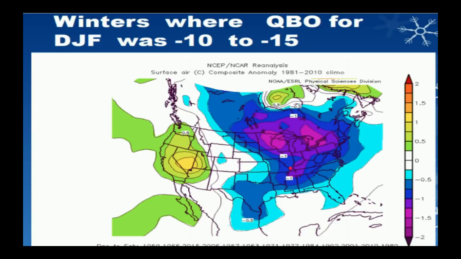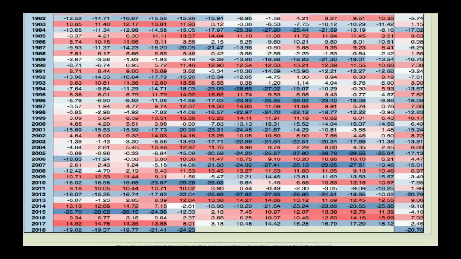So you may be wondering, how does a QBO prediction for this winter look? Well, we don't have an exact forecast. There isn't something like the ENSO forecast where we could look at. There's just patterns that we have to notice in previous years. So again, this kind of does apply to analogs, but I just put it in QBO by itself, a different category, because it's so different in a sense.